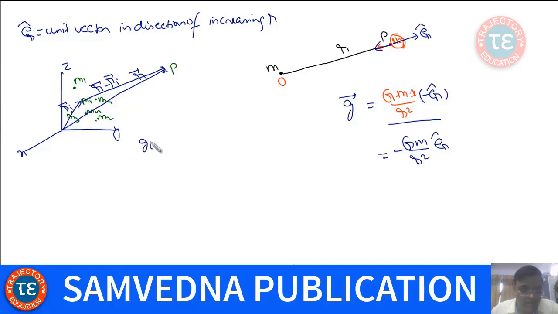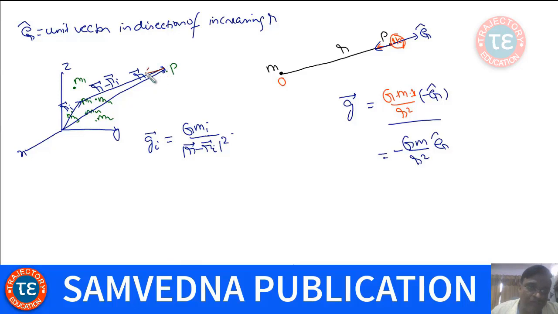So the gravitational field due to the ith particle is going to be G mi over the square of this distance, that is magnitude of r minus ri squared, where r is the position vector of point P where you want to find field, and ri is the position vector of the ith mass.